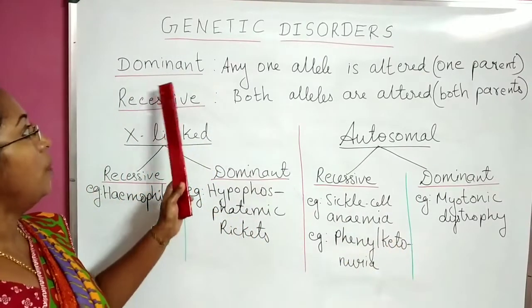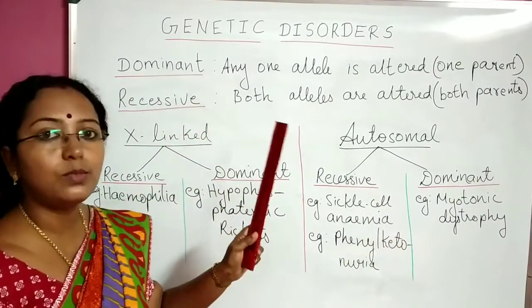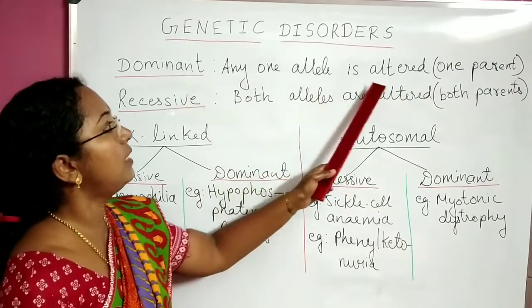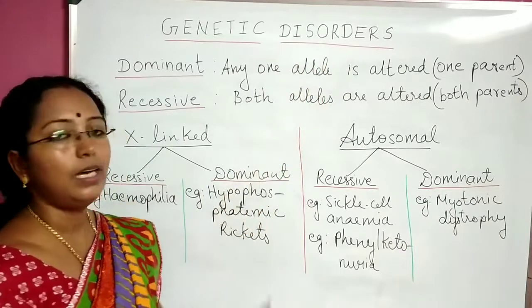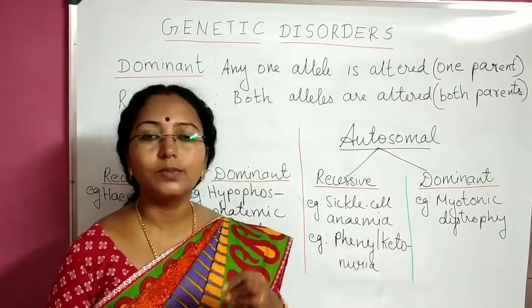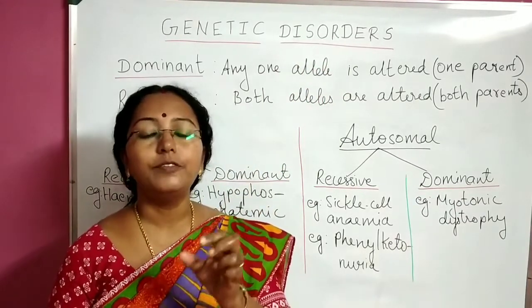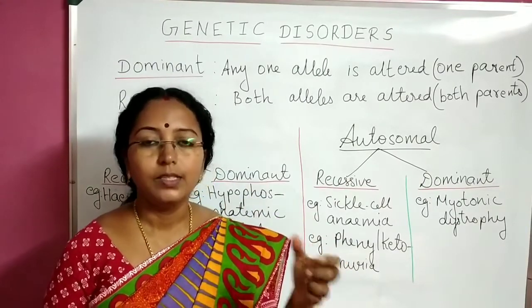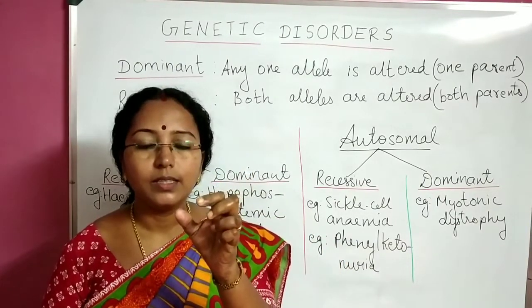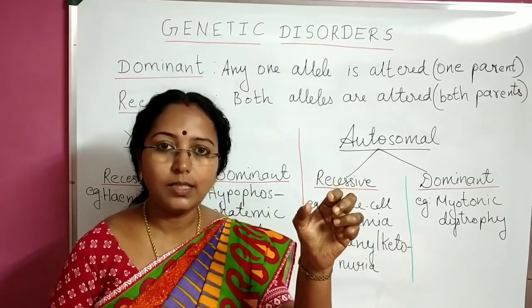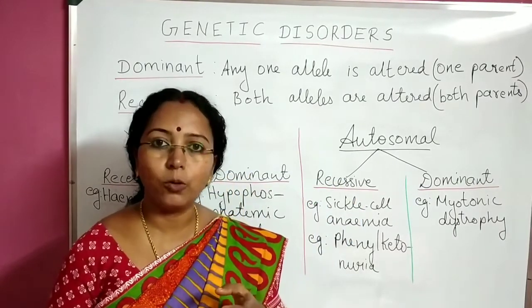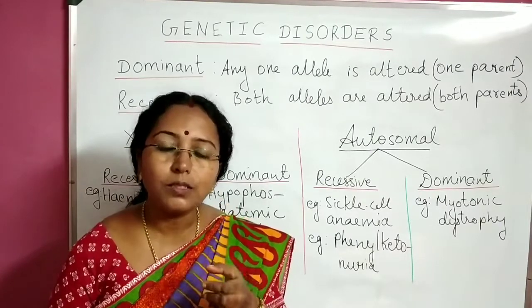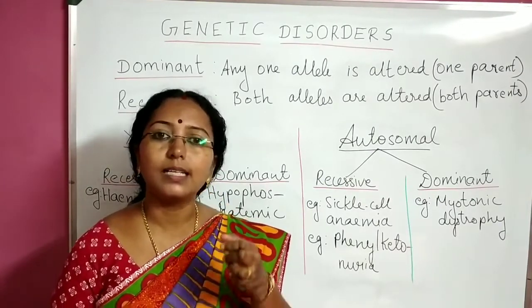See, dominant genetic disorder occurs when any one allele is altered. Allele, again it is coming here. Allele means what? That is already explained to you. Allele means different forms of a gene. So one gene codes for one character. This one gene can have different forms, and each of these forms of the gene are termed as alleles.